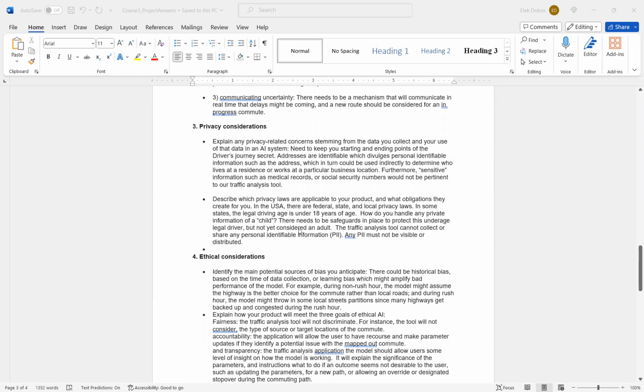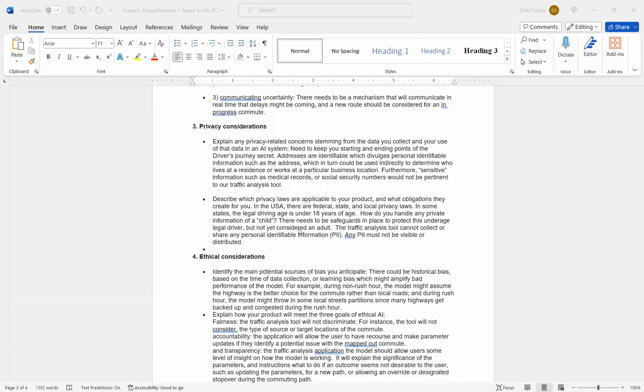We need to describe the privacy laws that are applicable to our traffic analysis product and what obligations they create for us. In the US, there are federal, state, and local privacy laws. In some states, the legal driving age is under 18 years of age. How do we handle that private information of a child? There need to be safeguards in place to protect this underage legal driver, who is not yet considered an adult.